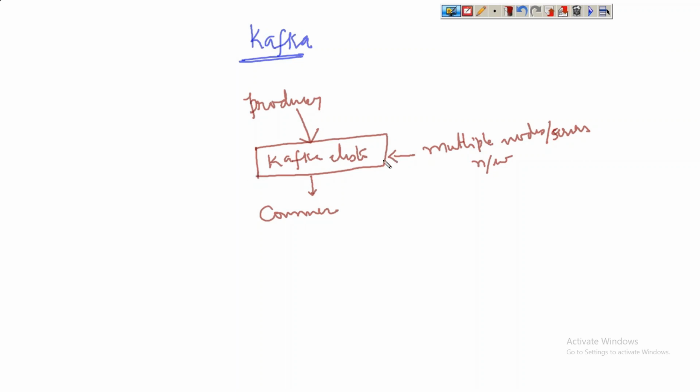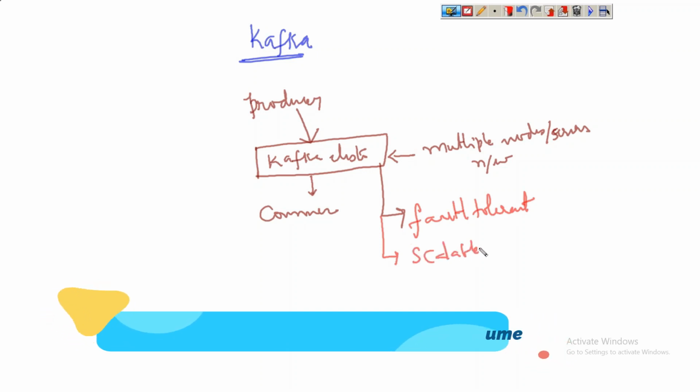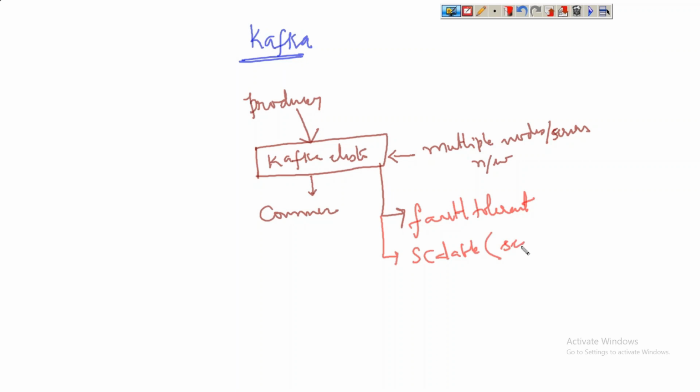This Kafka cluster is fault tolerant, scalable, that is, it supports both scaling up and scaling down.